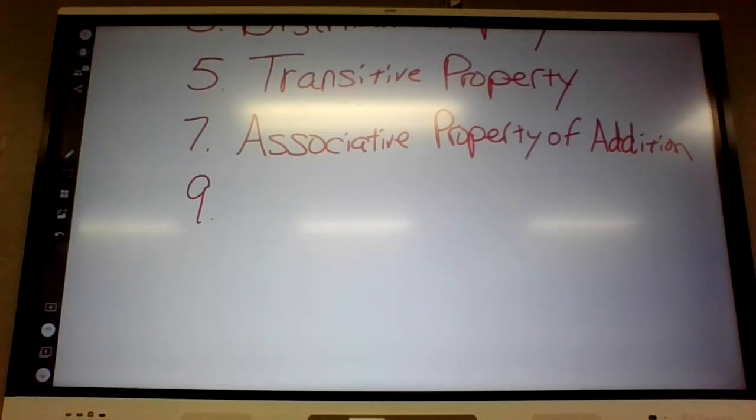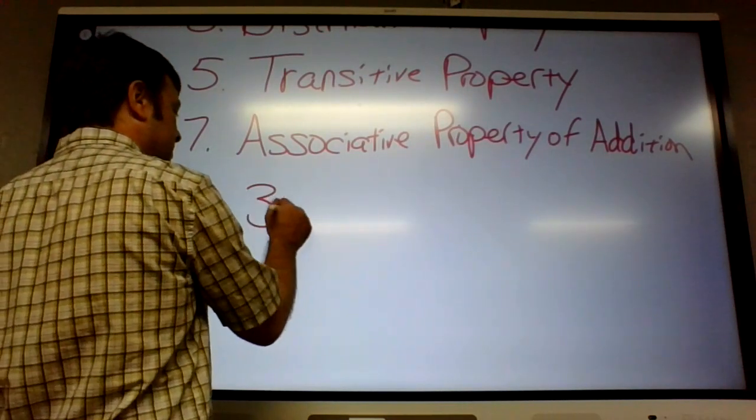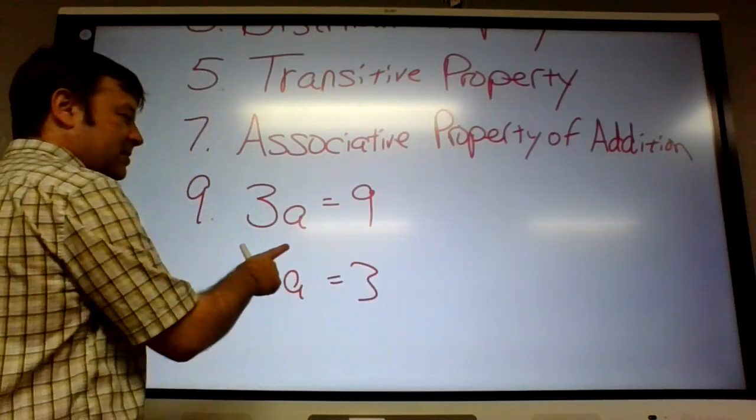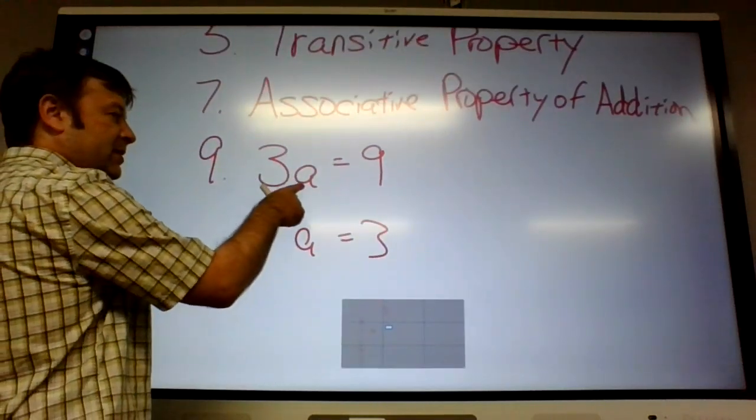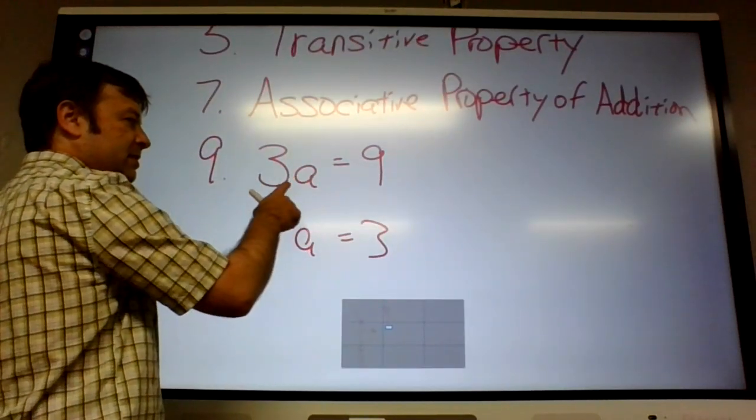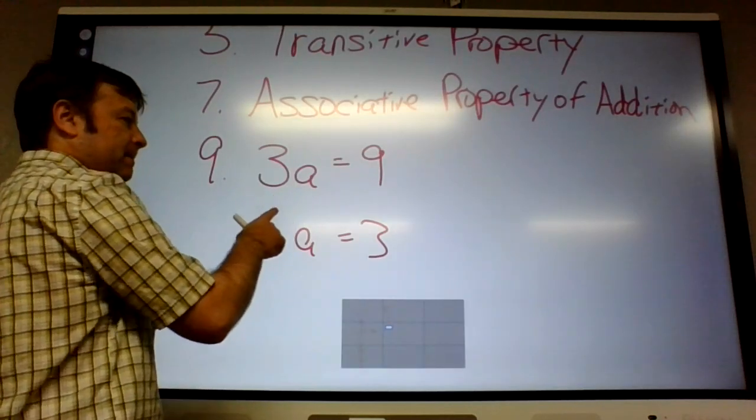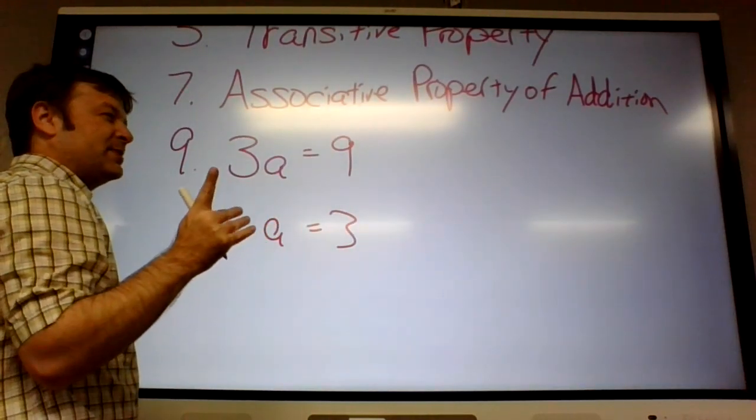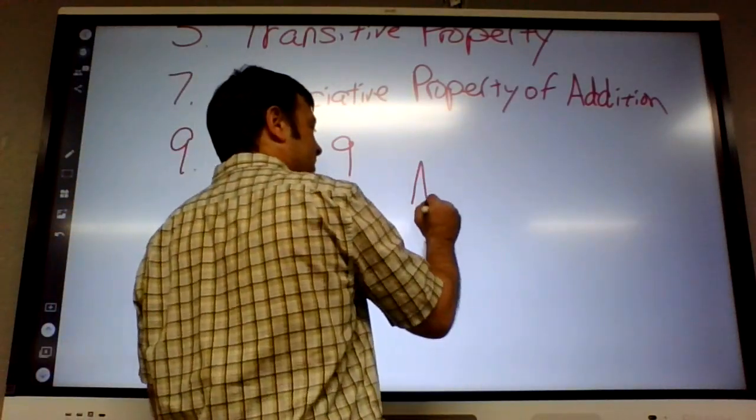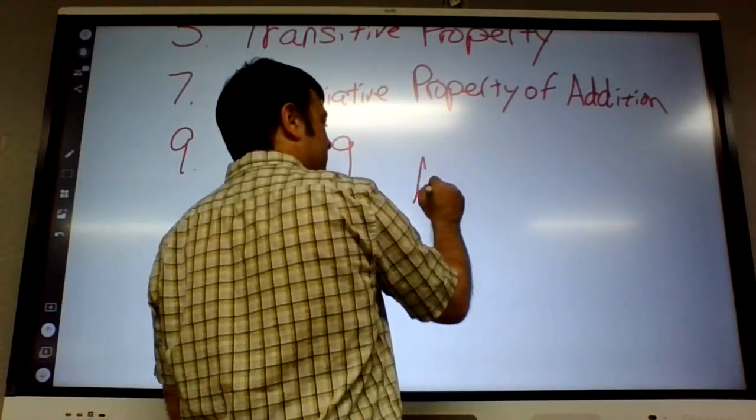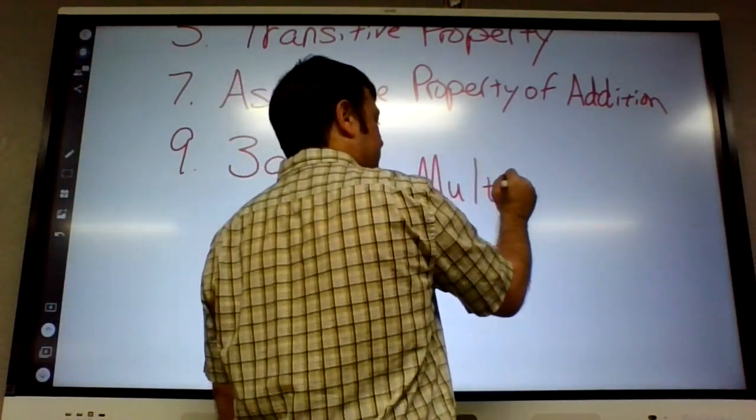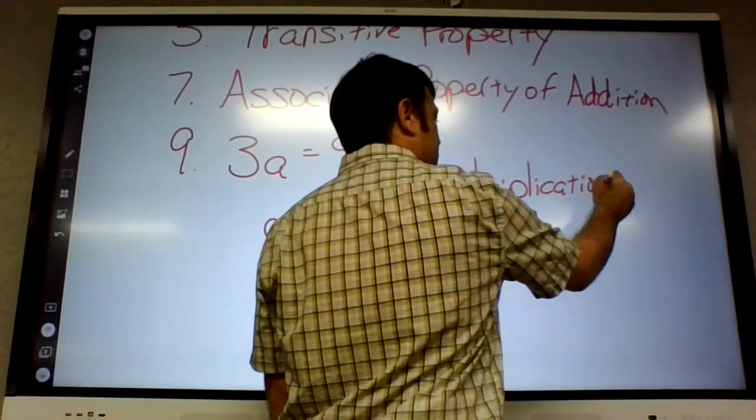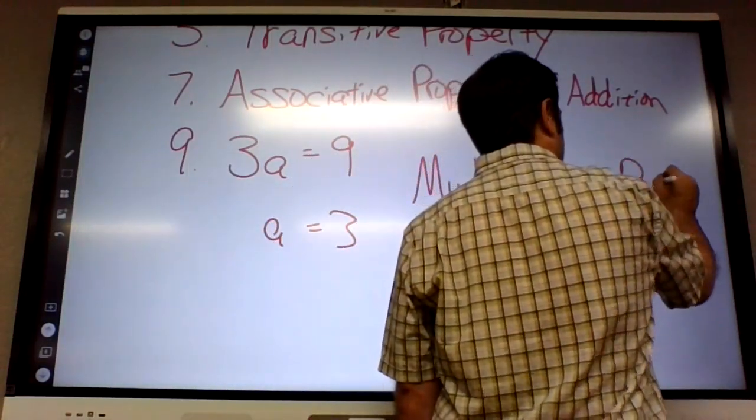Okay, number 9. If 3a equals 9, then a equals 3. Basically what they did is they solved this equation. How did they solve this equation though? If you divide both sides by 3, what did I say that was called? Even though it's division, they call it the multiplication property of equality.